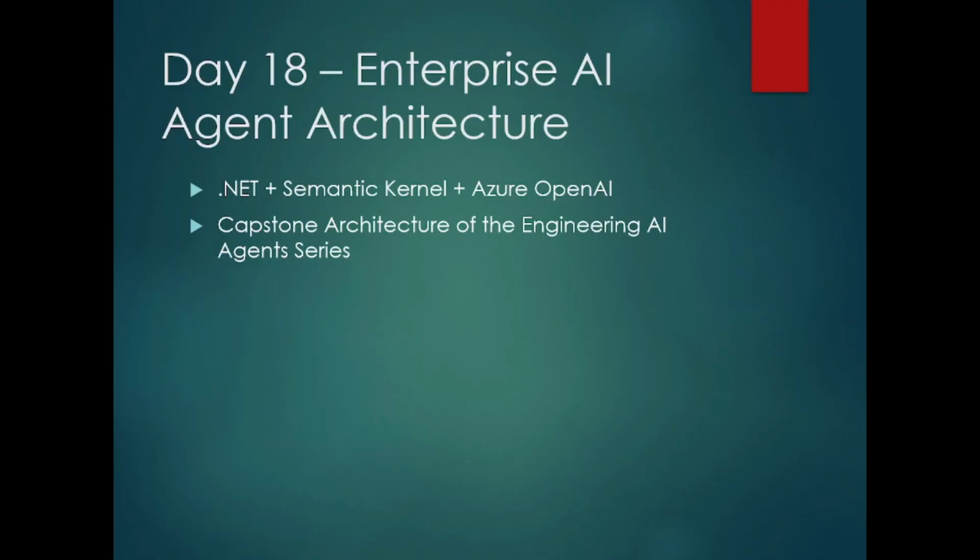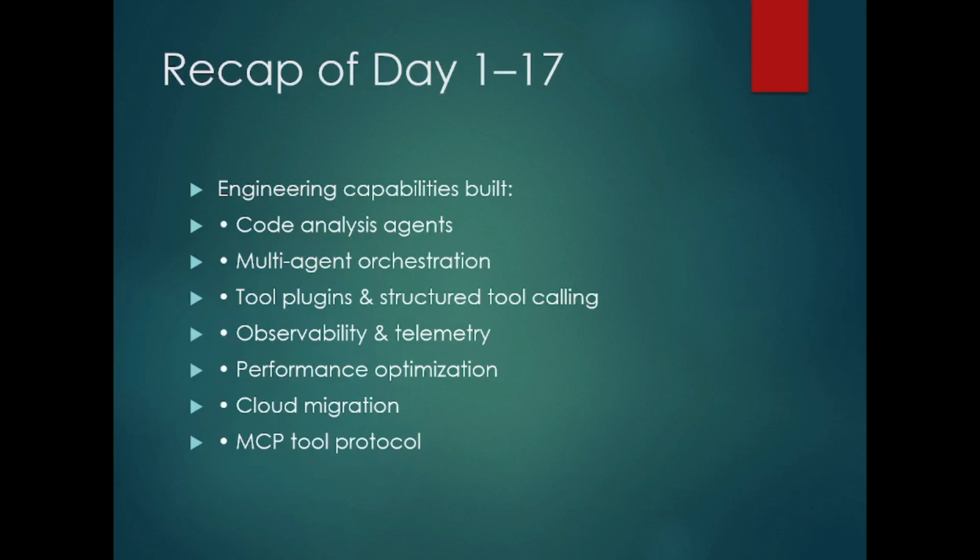Why do I say enterprise? Because if you use scalability, runtime, router, all the concepts, it actually reaches the enterprise level. So take a recap of day 1 to 17: the engineering capabilities we have already built up, the major things like MCP, cloud migration, because cloud migration started from day 15.5, performance optimization like prompt caching and other things, observability, telemetry, tool plugging, multi-agent. All will be clubbed together now.